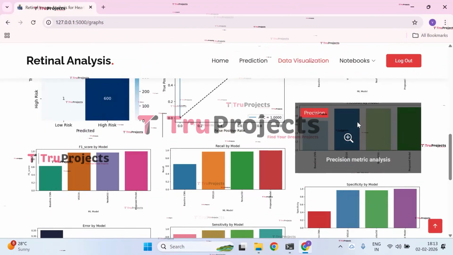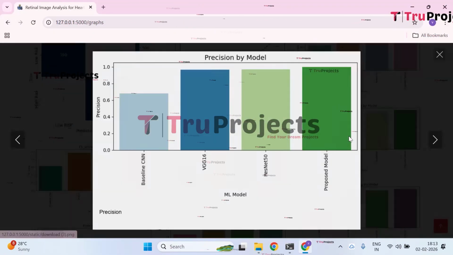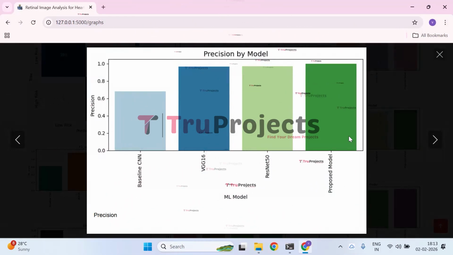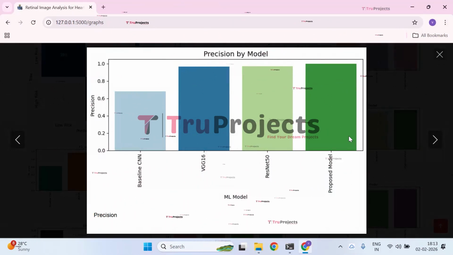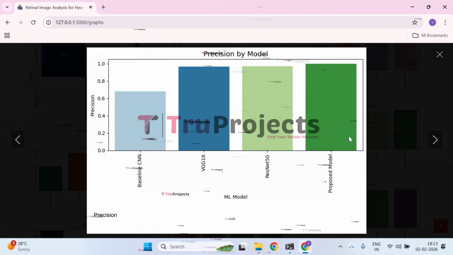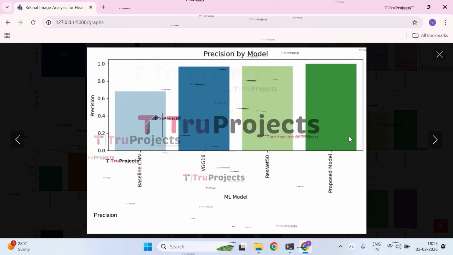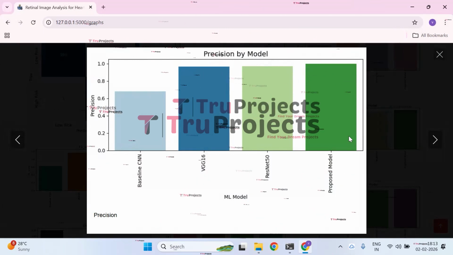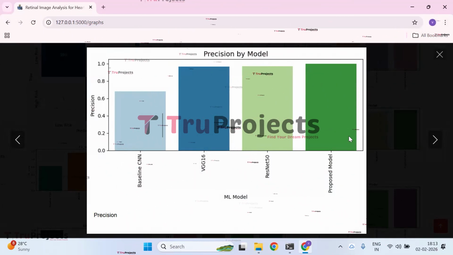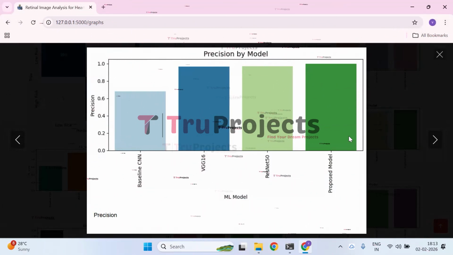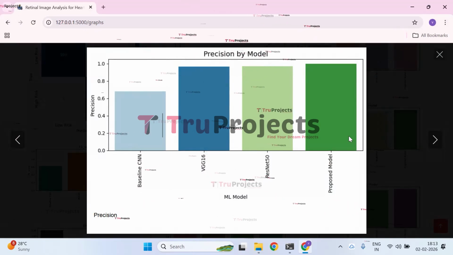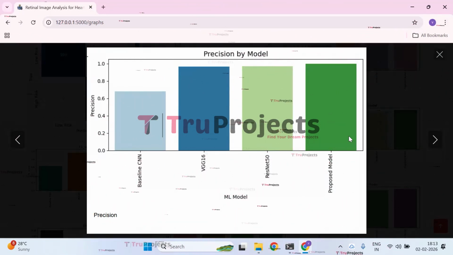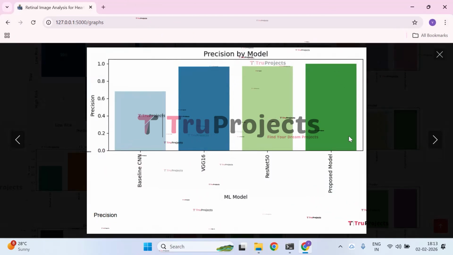Next, we have the precision metrics analysis graph. The bar chart compares the precision of four machine learning models. The baseline CNN has the lowest precision, around 0.68, indicating more false positives. VGG16 and ResNet50 perform significantly better, both close to 0.97 to 0.98 precision. The proposed model achieves the highest precision at 1.0, showing the most accurate predictions among all models.